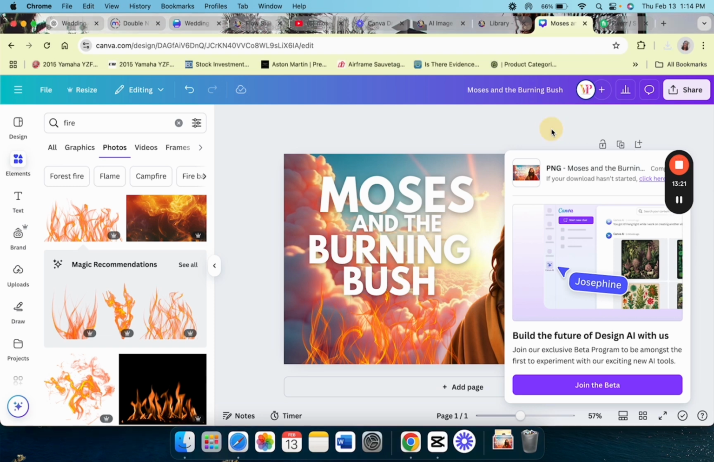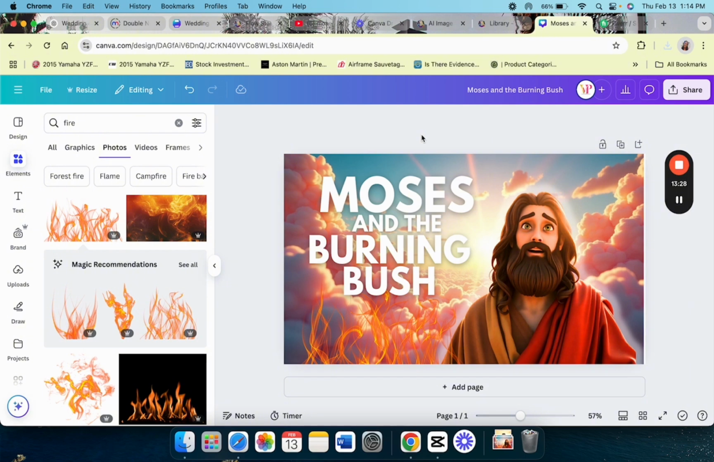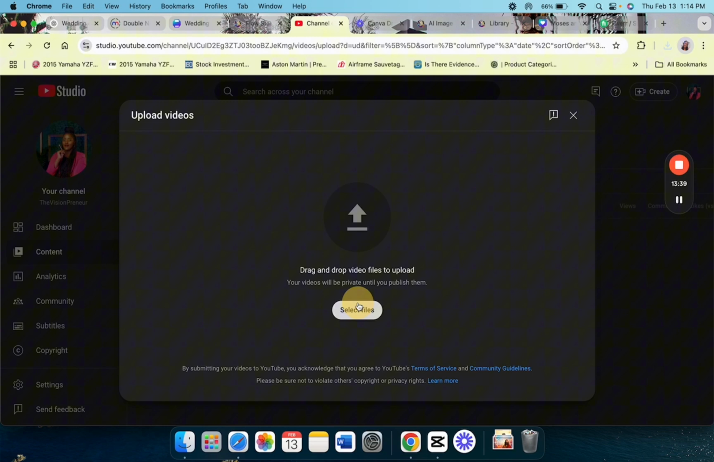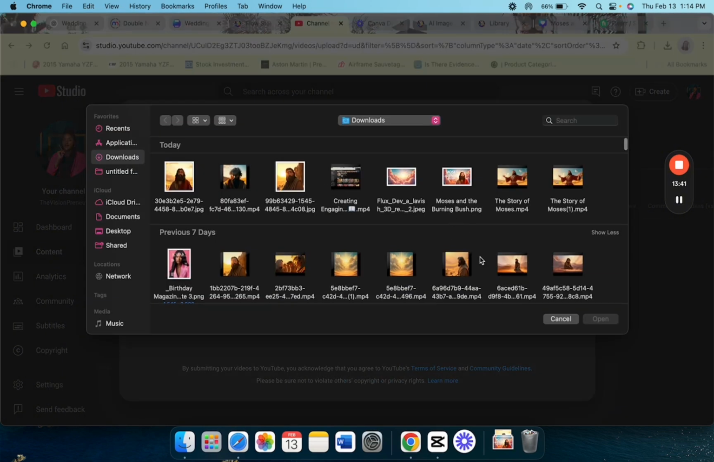So once you have your thumbnail and you have your video, we've exported the video, now you have your thumbnail. Now you can begin the process of uploading it to YouTube. So from your YouTube channel, you're going to click Create, Upload Video, select your files, upload, enter all the information, and then you will be done.